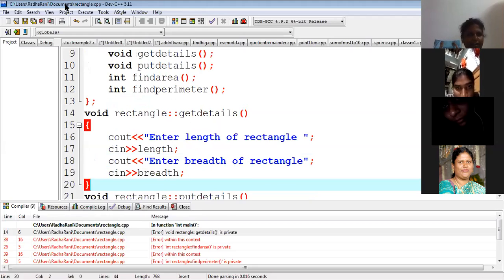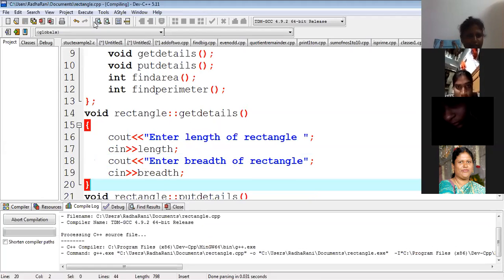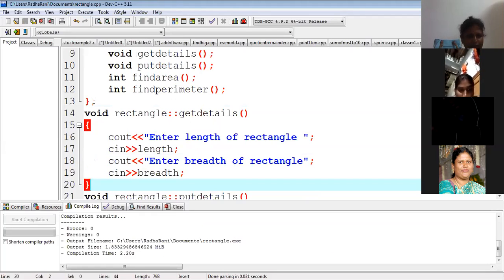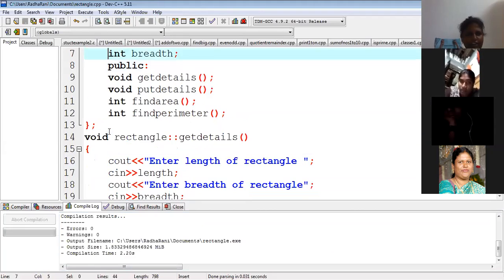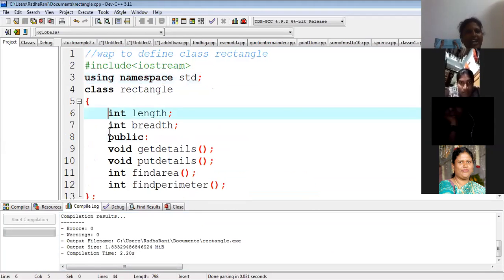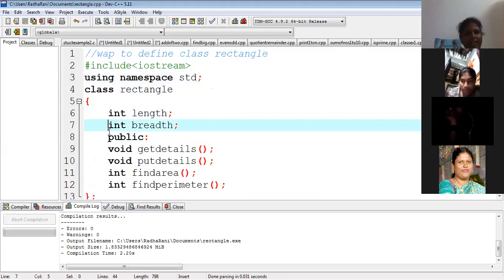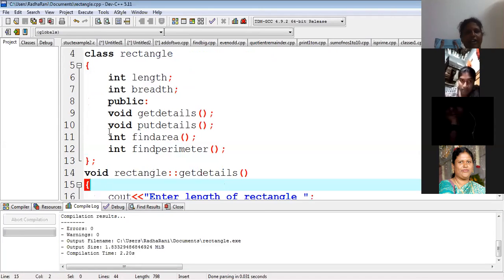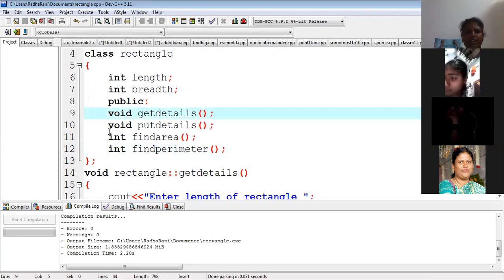Again, I will compile. So it's showing errors one by one. As you did not give any input, it took it as private by default, not random. Random means it may be sometimes private, sometimes public. Default means always. If you don't specify, it will take private by default. So length and breadth are private variables, but get details, put details, find area, find perimeter are public methods.